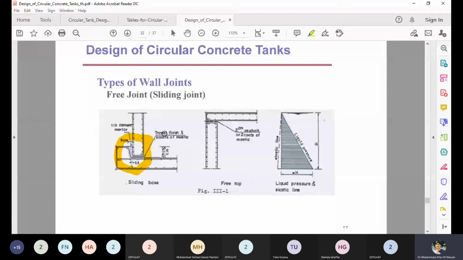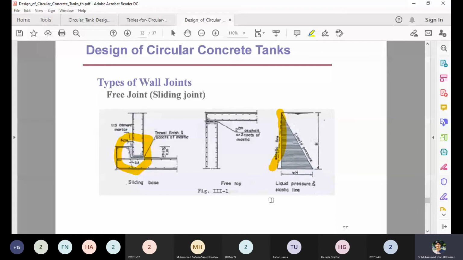These are normally the precast circular tanks which are already available, and you put down, make the slab and place the tank. Then of course it is not possible to make it monolithic with the base slab. So when that is not possible, what happens is that when the load is acting, the tank is not fixed at the bottom and it can move, and the elastic curve is like that.